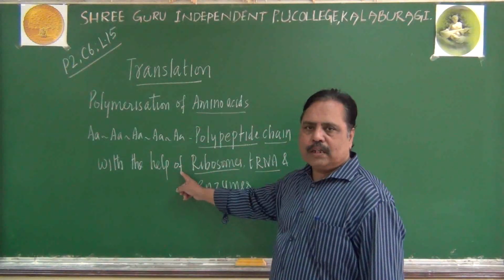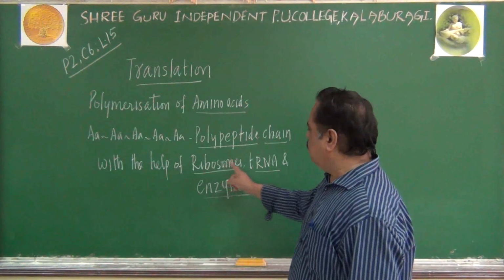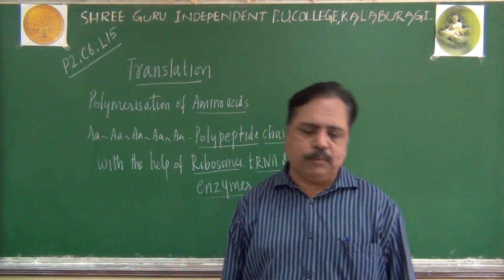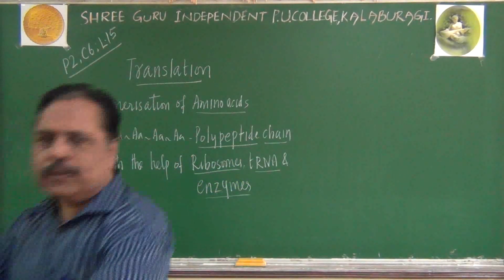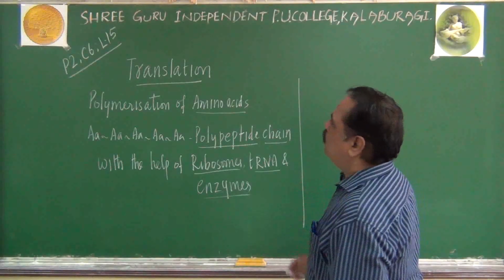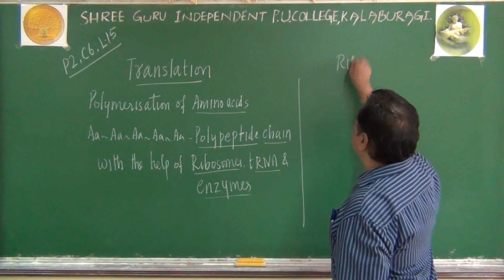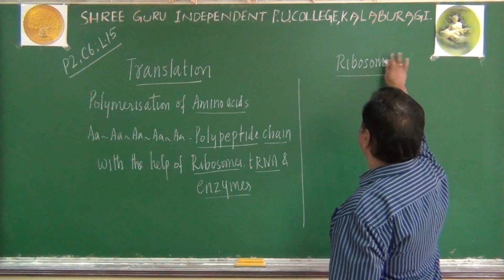And who will help for the synthesis of that polypeptide chain? Ribosome, tRNA and enzymes will be helping for that process. Okay, now listen, the structure of ribosome plays an important role here. Before going into detail about translation, we must know about the structure of ribosomes.